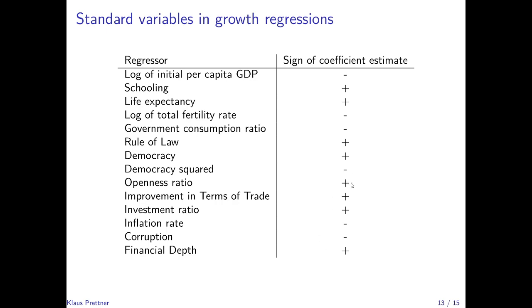If a country is more open or has improvements in its terms of trade, that also tends to be positively correlated with growth. The investment ratio, as the Solow model would also predict, but inflation and corruption tend to be negatively correlated with economic growth. On the other hand, financial depth, so a better developed financial sector of an economy, also tends to be positively correlated with economic growth.